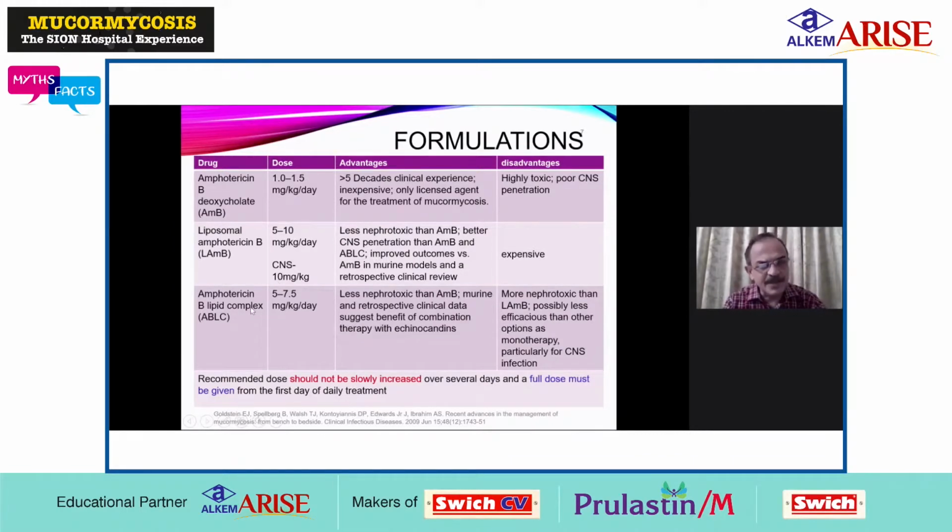Whereas amphotericin B lipid complex is given at a dose of 5 to 7.5 milligram per kg per day. It is less nephrotoxic than conventional amphotericin B, but more nephrotoxic than liposomal amphotericin B, and possibly less efficacious than other options as monotherapy. It is well known that the recommended dosage should not be slowly increased over several days, and the full dose must be given from the first day of daily treatment.